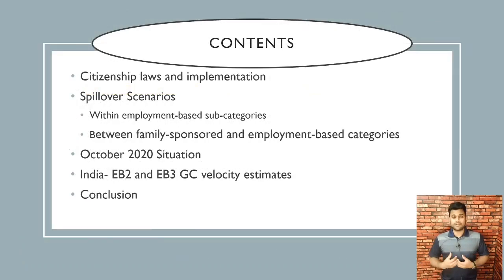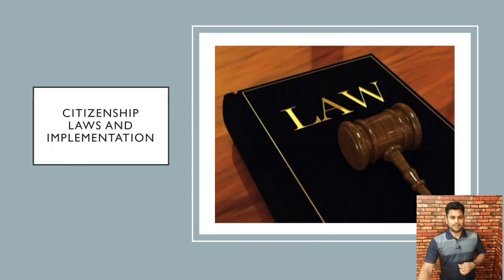These are the topics we are going to cover in the video. We're going to start with citizenship laws and implementation. This is a basic primer for folks watching this video who do not have a good grasp of the basics. If you already know this, please skip over. There'll be chapters provided at the bottom of the YouTube video, so you can just go to the right one. We're going to talk about spillover scenarios. How does it work within employment-based subcategories and between family and employment-based categories? We're going to look at the October 2020 situation, what happened, and what is the impact of it on EB2, 3 India green card velocity. Let's start with citizenship laws and implementation.